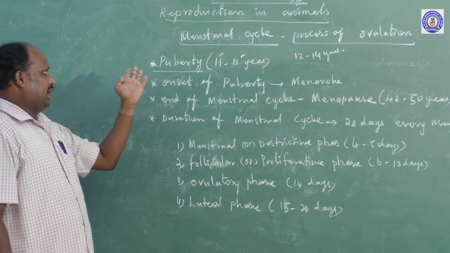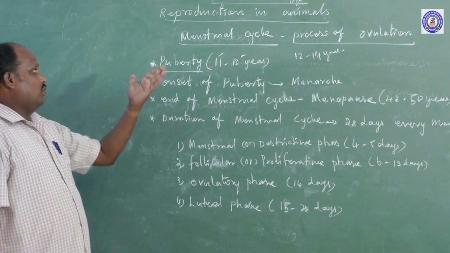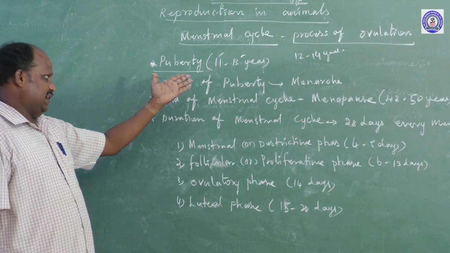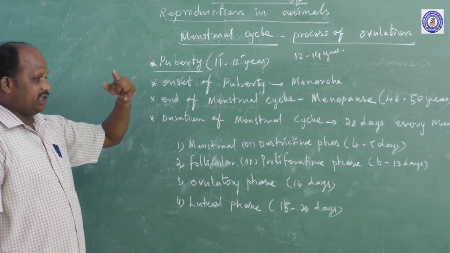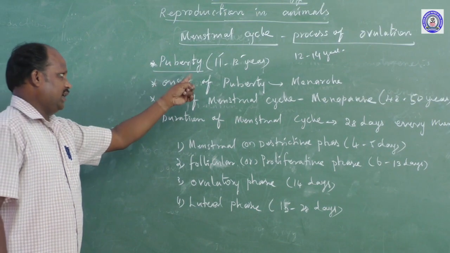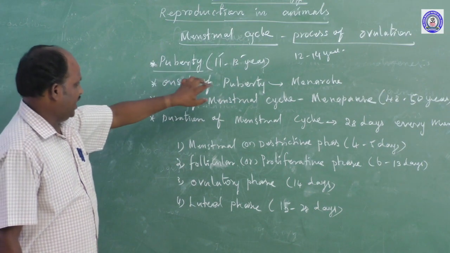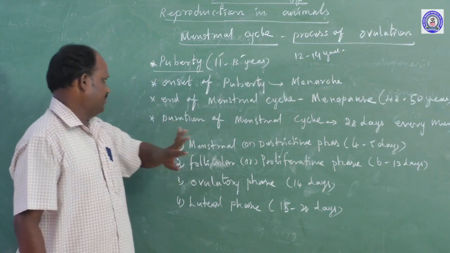The ovary can produce an ovum or egg cell every month. The first release of an ovum from the ovary is called puberty, and its onset is called menarche.